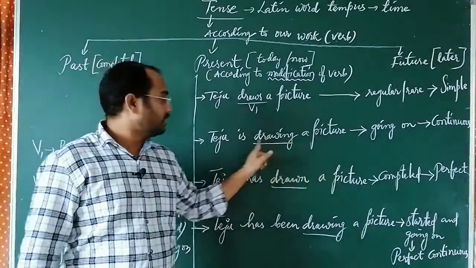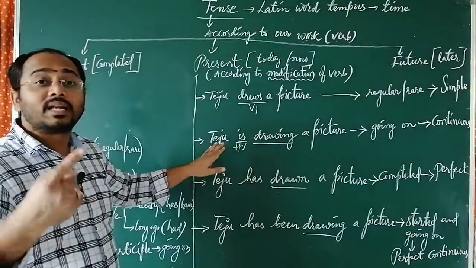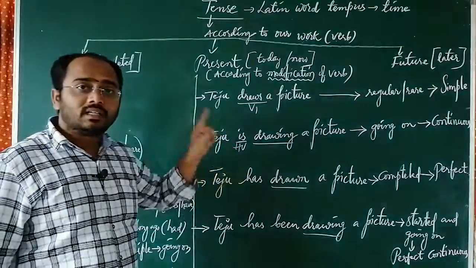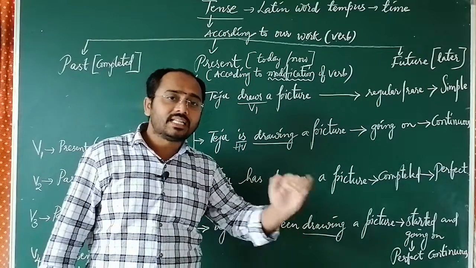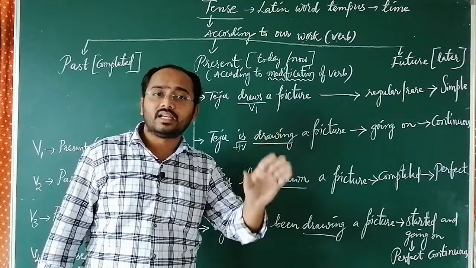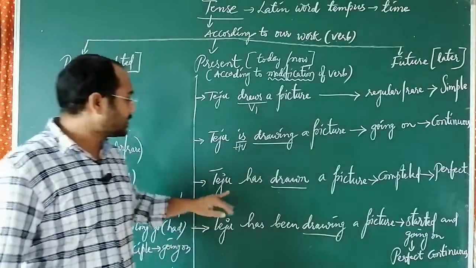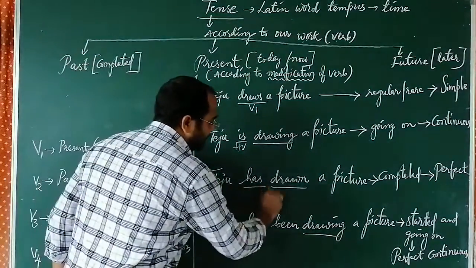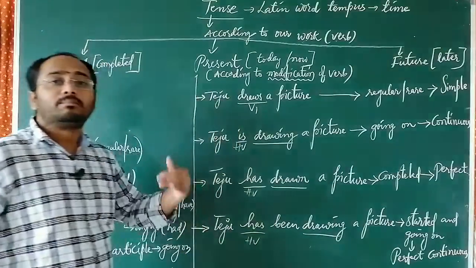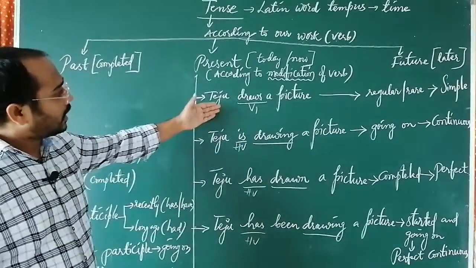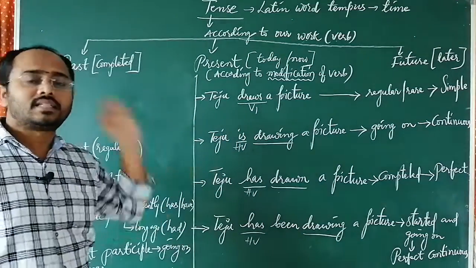Teju is drawing. Is is a helping verb which we generally use in present tense. In the topic of verbs we discussed what the helping verbs are and in which tense we use them. Please try to go through that video also, it will be very helpful to you. Next, Teju has drawn. Has and have are helping verbs we generally use in present tense. So according to the verb or helping verb, all four sentences are given in present tense.